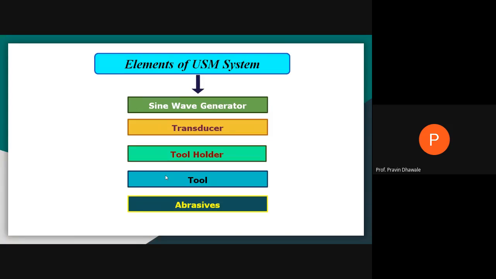The elements are: first, the sine wave generator; second, the transducer; third, the tool holder; fourth, the tool; fifth, the abrasive; and sixth, no doubt, the workpiece. So write down these elements required for an ultrasonic machining system: sine wave generator, transducer, tool holder, tool, and abrasive particles.